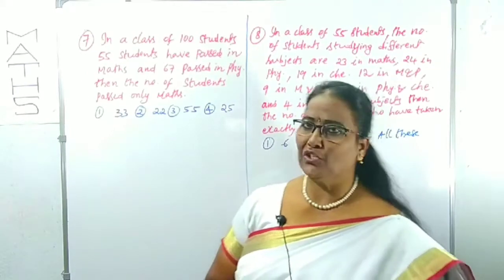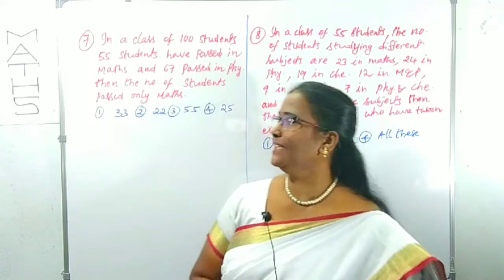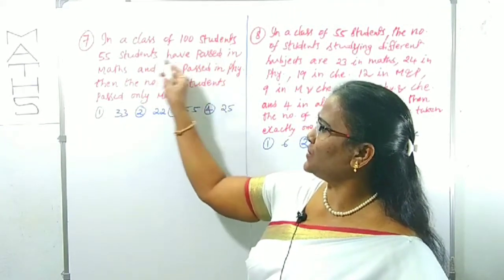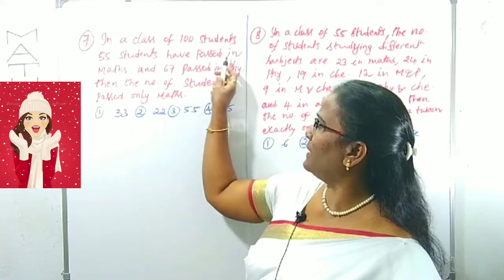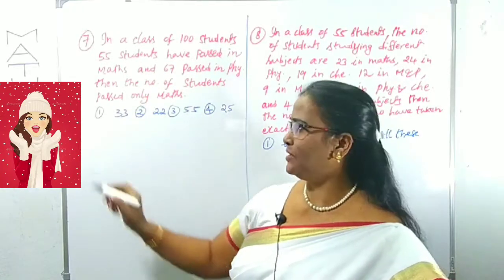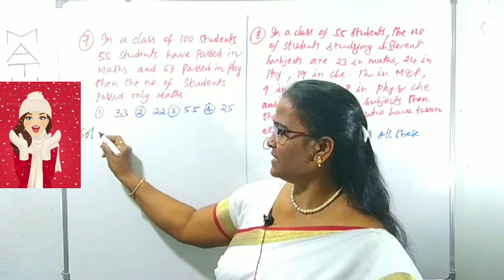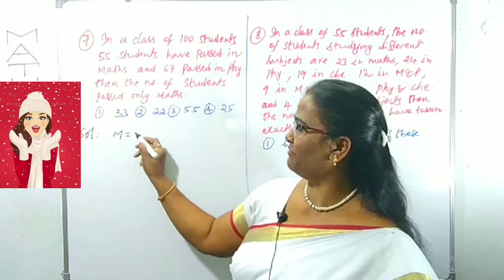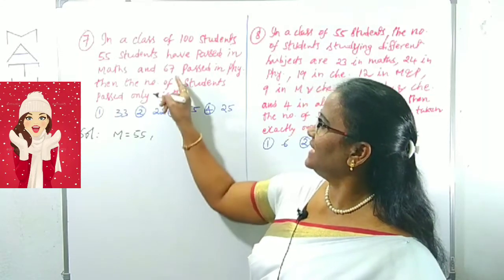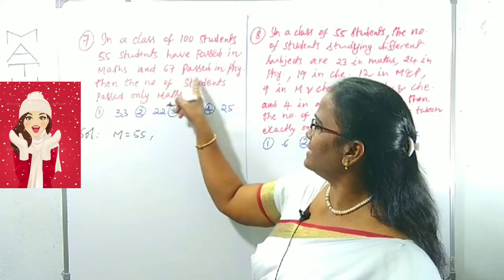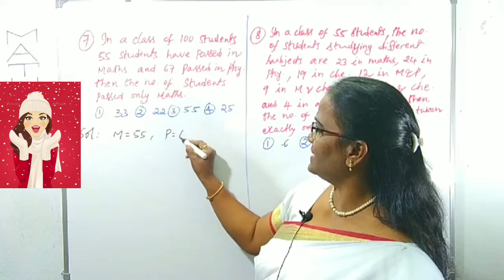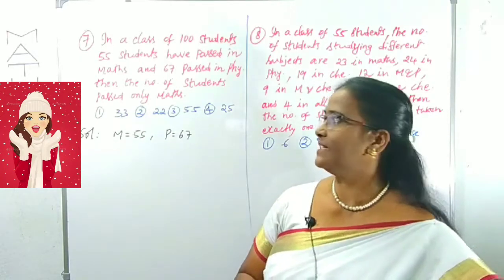Right? Let's look at question number 7 and 8. Question number 7. In a class of 100 students, 55 students have passed in maths. I am taking n(M) as 55. And 67 passed in physics. 67 is P, physics.